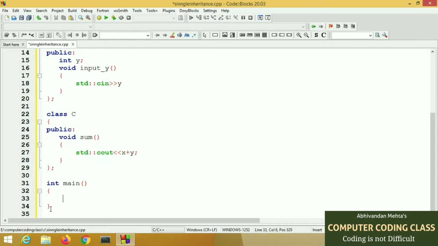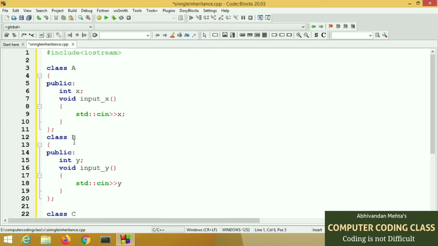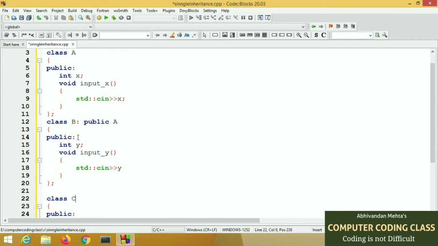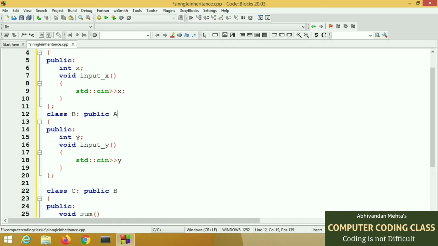This is the main function. Now we will make the connection between these classes. We will first inherit class A in class B as public. Now all the public data and function members of A are part of class B. Now in the third level we will inherit class B. It means now class A and class B's data and functions are all members of class C.